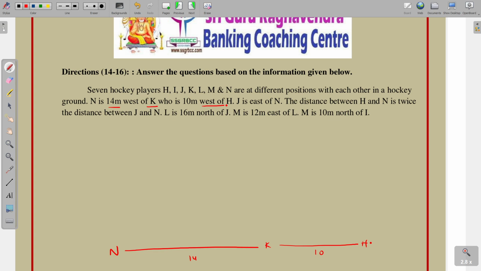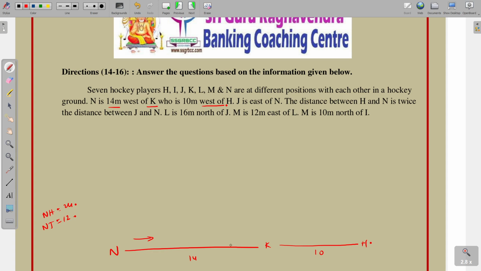The distance between H and N is twice the distance between J and N. Between N and H, 14 plus 10, that is 24. 24 is twice the distance between J and N. So between N and H it is 24, then N and J it is 12 meters. And also J is east of N.